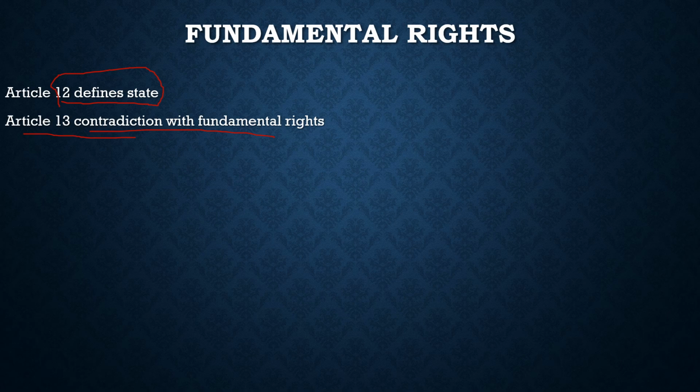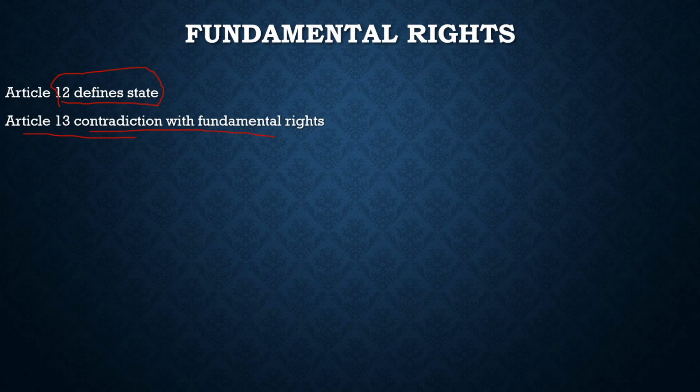This doctrine of eclipse is actually drawn from Article 13 itself, that any law which is contradictory to the fundamental right remains in the statute books, remains in the law books, but it is in the sleeping mode, it is in the eclipse mode. But once these laws come in line with the fundamental rights, they will come back to life. So this is the doctrine of eclipse.